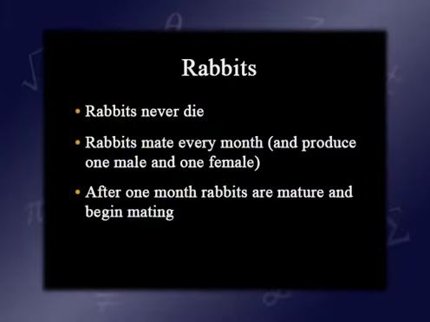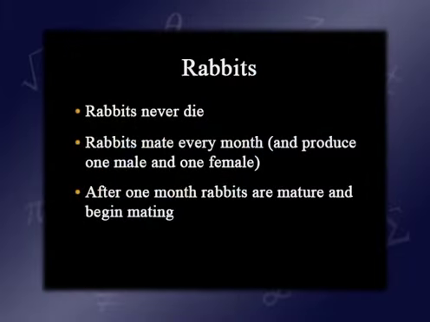One of the problems from this book had to do with rabbits. Imagine the following scenario. You've got rabbits who never die. It's not a very realistic situation, but you have these rabbits that never die. They mate every month, and they produce a male and a female pair. After 1 month, the rabbits are mature and begin mating.